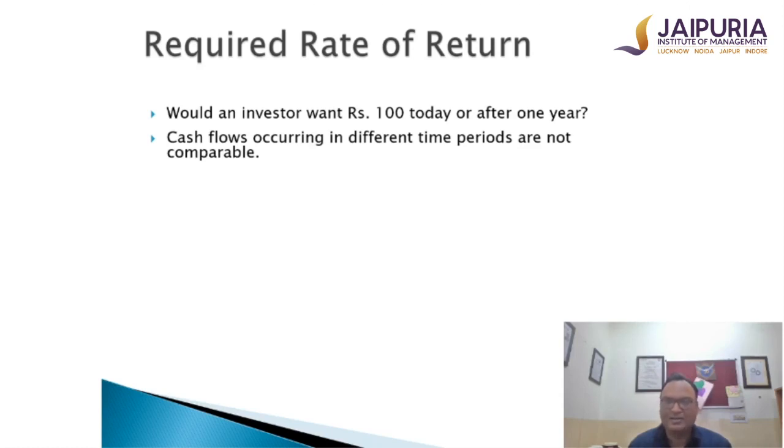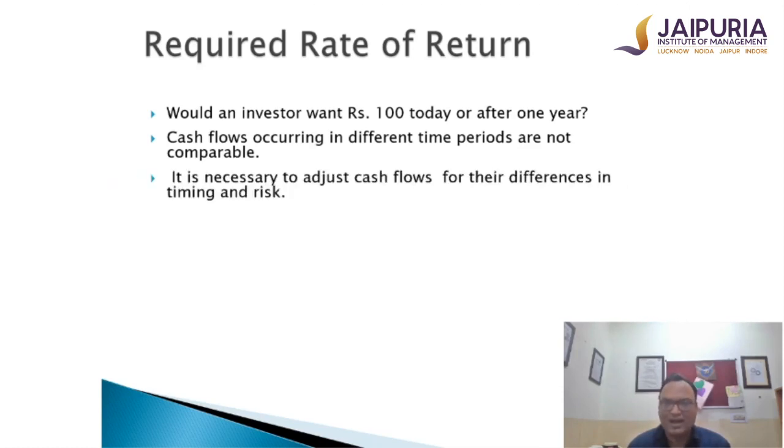Again, let me repeat this. In nominal sense, they might be the same amount, but in real sense, they will not be the same amount. Why? Because there's a difference in the time period. So 100 rupees today I am receiving right now, whereas 100 rupees I'll be receiving after 1 year.